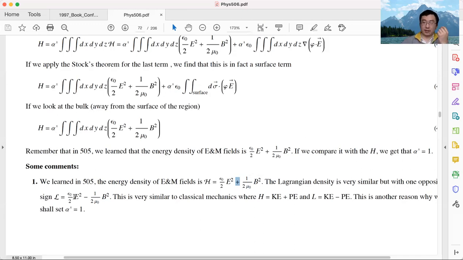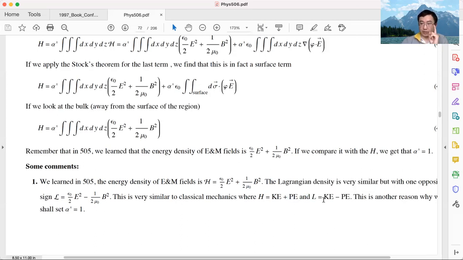The energy and Lagrangian density are very, very similar to each other, except there is a minus sign for the second term. And this relation is very similar to classical mechanics. Recall in classical mechanics, the Hamiltonian is kinetic energy plus potential energy.